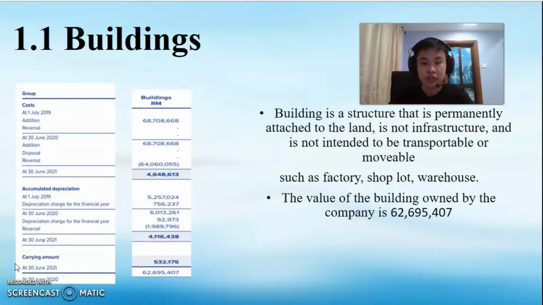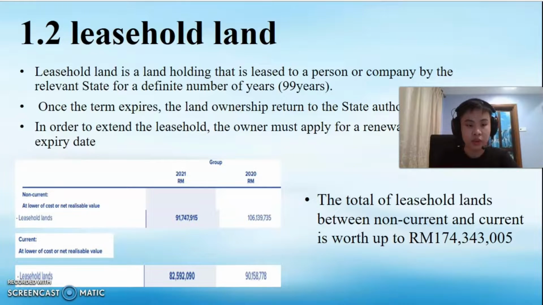Building is a structure that is permanently attached to the land, it is not infrastructure, and is not intended to be transferable or movable, such as factory, shop lot, and warehouse. The value of the building owned by the company is 62,695,407.